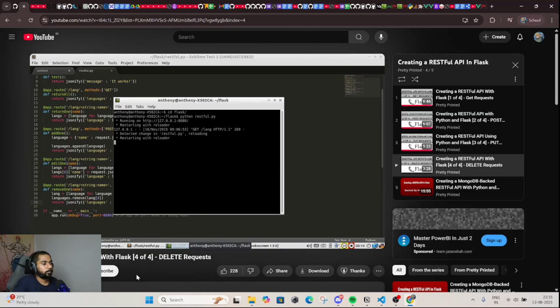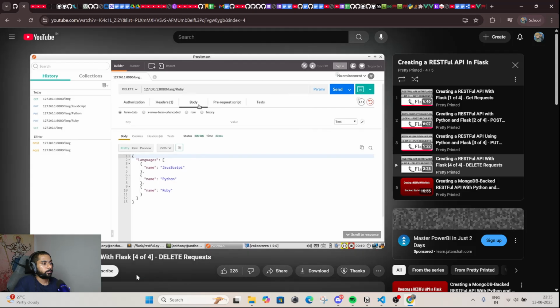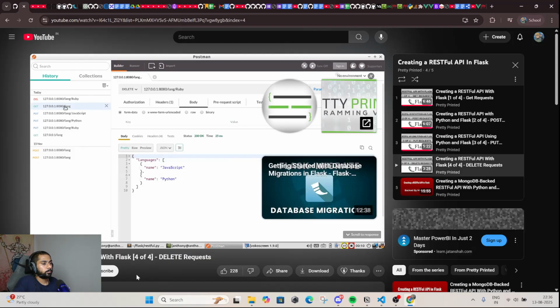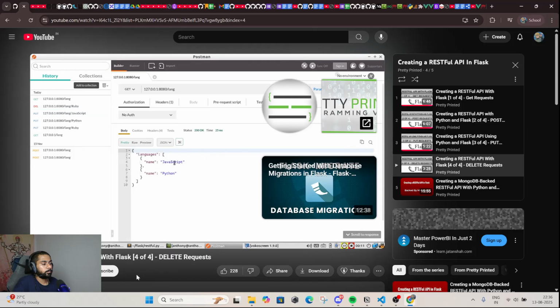Let's see if everything worked fine. Everything worked in Reloader. So let's try deleting Ruby. So we're going to change this to a DELETE request. And let's send it and see what happens. Alright, so we return the list of languages, JavaScript and Python, and Ruby is now absent. And we can verify this by going to this GET request, get the lang, sending, and we see that Ruby is no longer there.